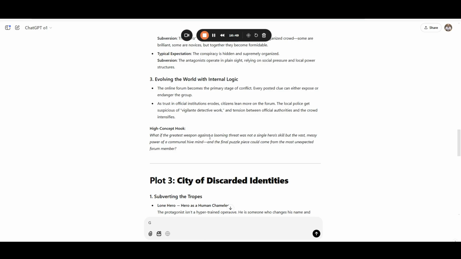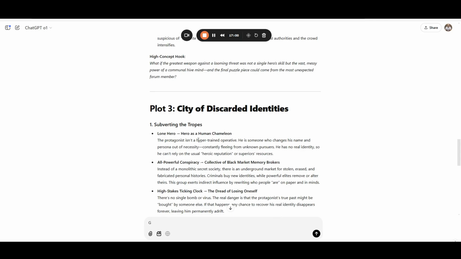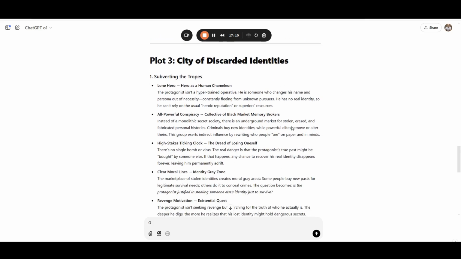What if the greatest weapon against a looming threat was not a single hero's skill, but the vast, messy power of a communal hive mind? And the final puzzle piece could come from the most unexpected forum member. And this is a way to get past generic ideas and open your mind to new creative thinking.